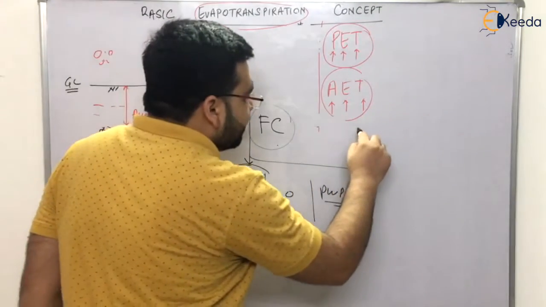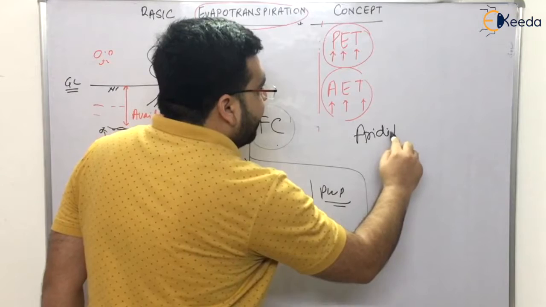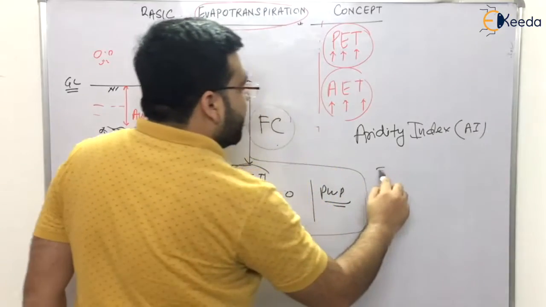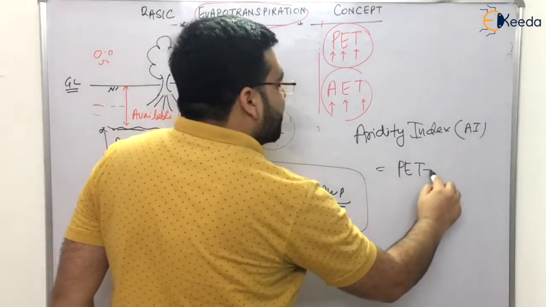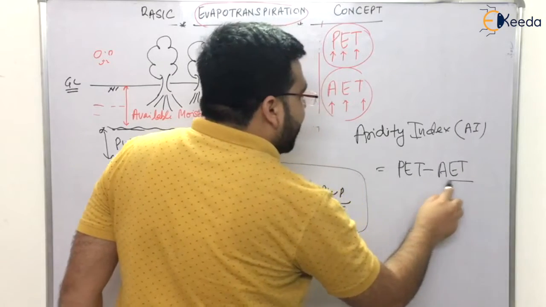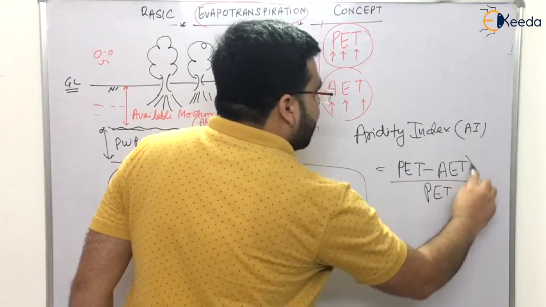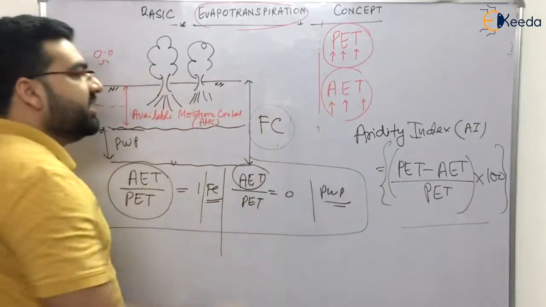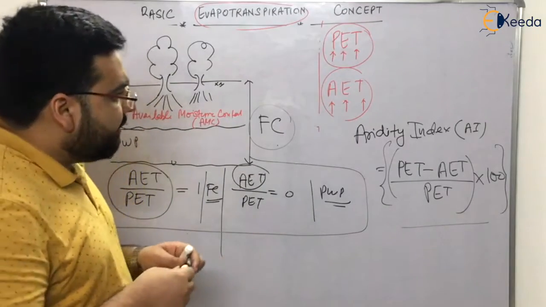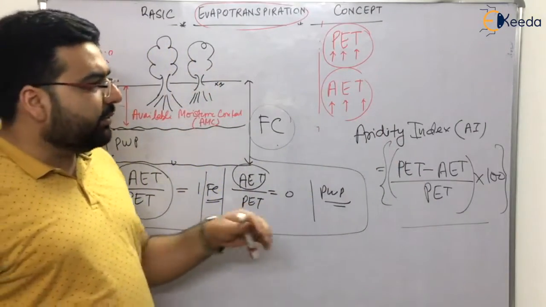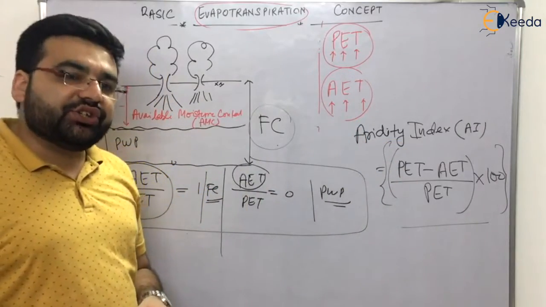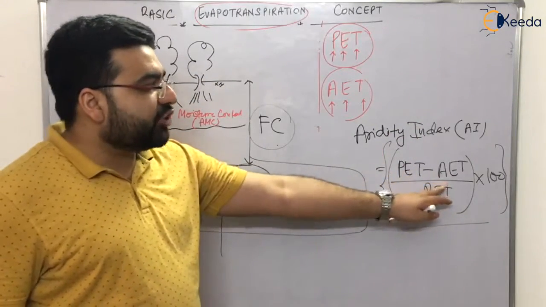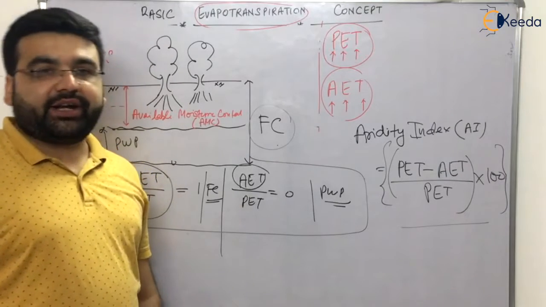Now, when we study actual evapotranspiration and potential evapotranspiration, we also have a term known as the aridity index, AI. It is equal to potential evapotranspiration minus actual evapotranspiration, divided by potential evapotranspiration, into 100. That is the aridity index. This question has also been asked in examinations. I'm not going into detail about what aridity index means; you'll discuss that in irrigation engineering. But as far as hydrology is concerned, only the formula is important. Clear? Potential minus actual divided by potential into 100 is the aridity index.